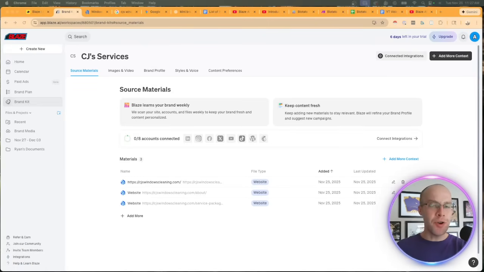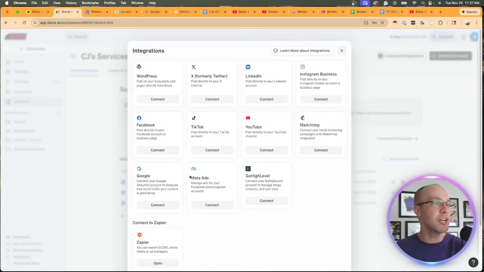Now, all of this is great, but it obviously doesn't matter if we don't have our social media profiles connected. So what you would do to connect your social accounts, which is the next step here in setting up Blaze AI Autopilot, is from the brand kit, you could click this option right here, connect integrations, or if you don't see this for some reason, there's an integrations option on the bottom left. And here is where you can connect the individual platforms that make sense to whatever your business is doing. So if you have an Instagram business account, you connect that here, LinkedIn here, Facebook here, TikTok, etc.